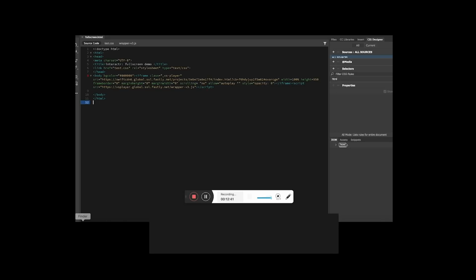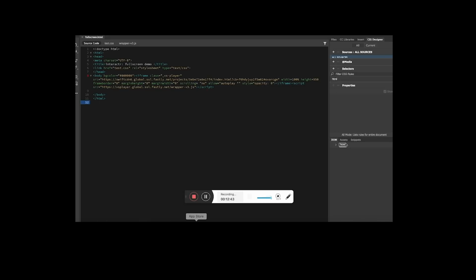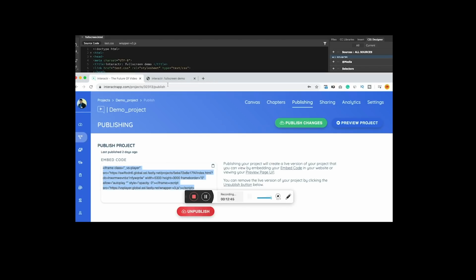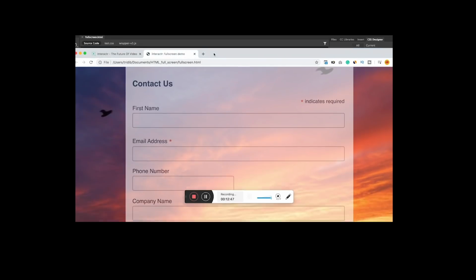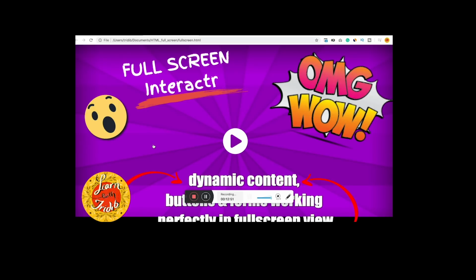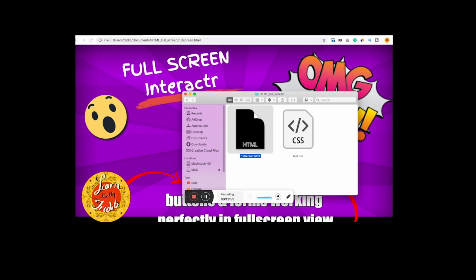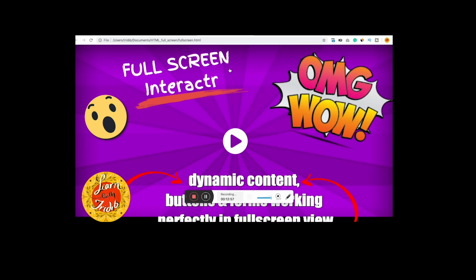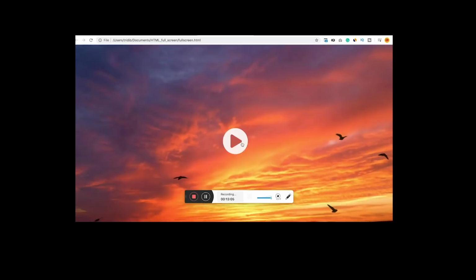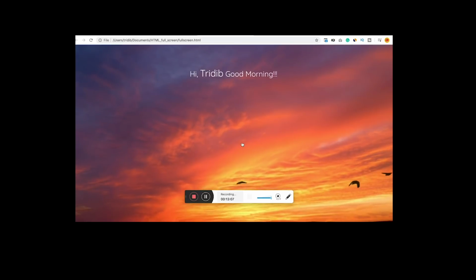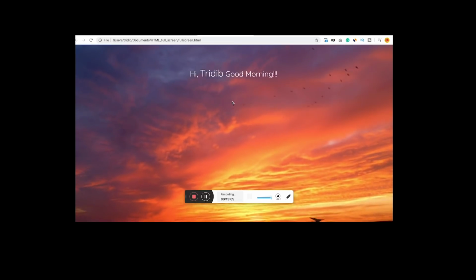So if you see, if I again open it, it is the same full screen demo file that opens up. So see, this is the same video I am talking about. I click on this just for your satisfaction that this is the same video and I am not showing something else. And I click on the video and voila, the thing works fine.